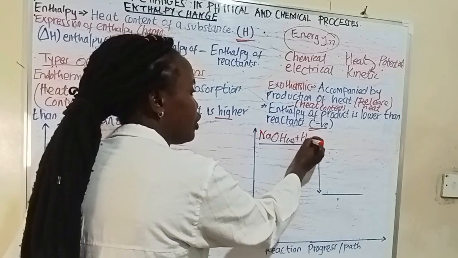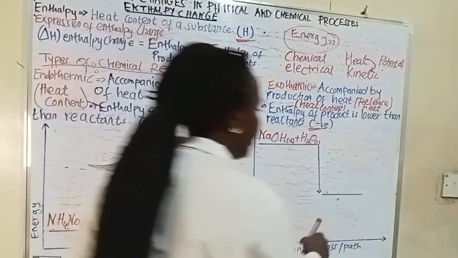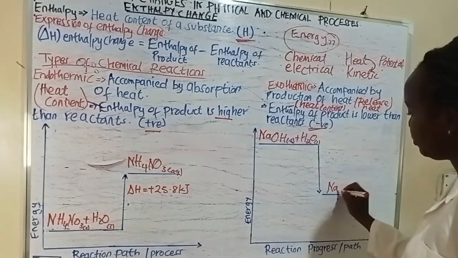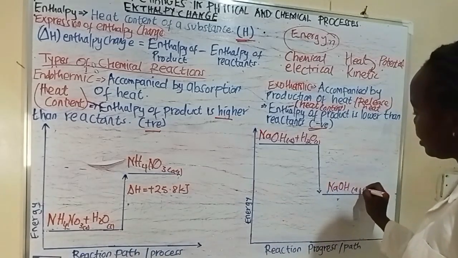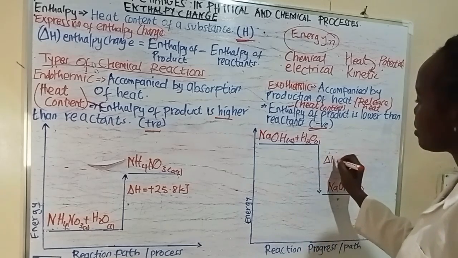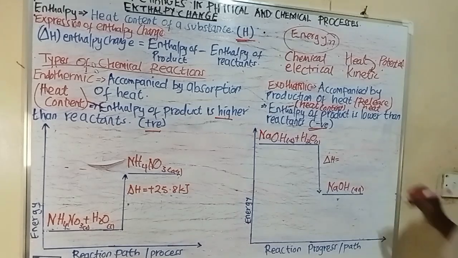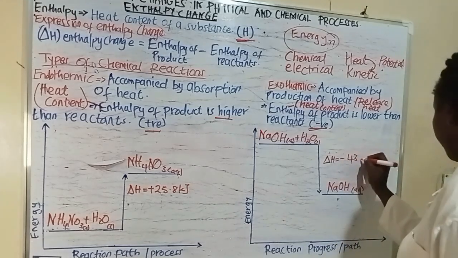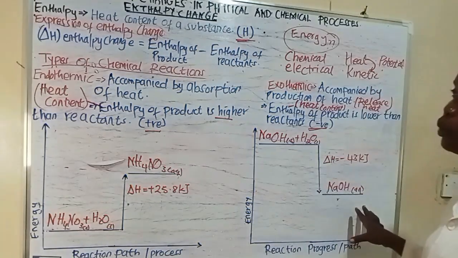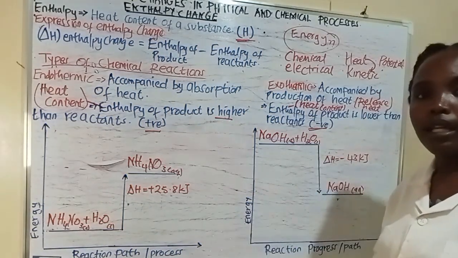You dissolve it in water, which is liquid, and you form your sodium hydroxide solution, which is aqueous. And we have said the enthalpy change is going to be negative, so it's going to be negative 43 kilojoules. So that is how you represent enthalpy change using an energy level diagram.